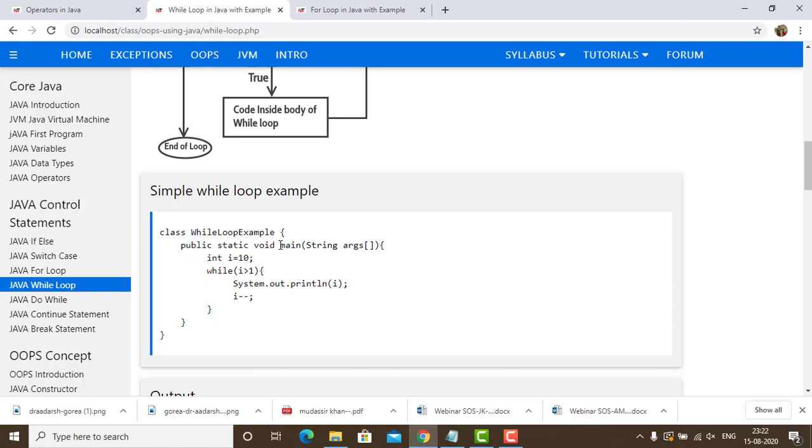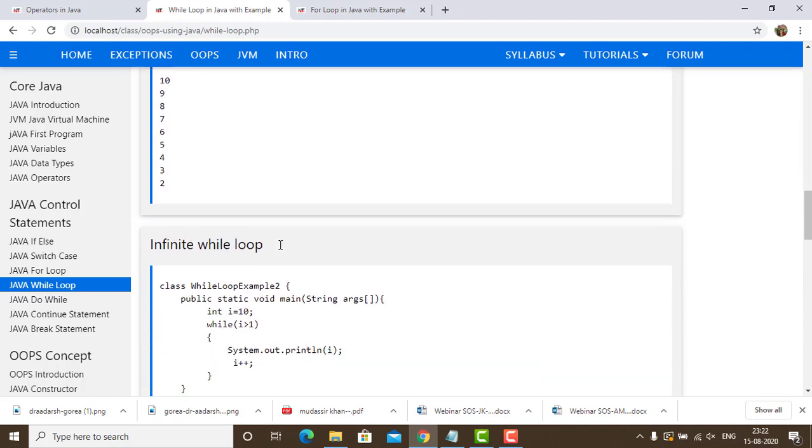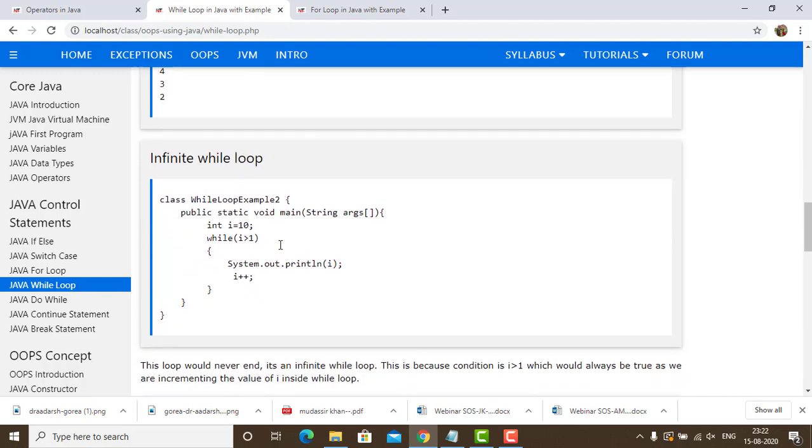If the condition were I greater than or equal to 1, then it would read the statement from 10 down to 1. Now it is just going to read the statements till 2. That means you can check the output: 10, 9, 8, 7, 6, 5, 4, 3, 2. Now we are looking at the infinite while loop. If we set a situation where the condition is always true, it is going to read it again and again and never come to an end. That is an infinite loop.